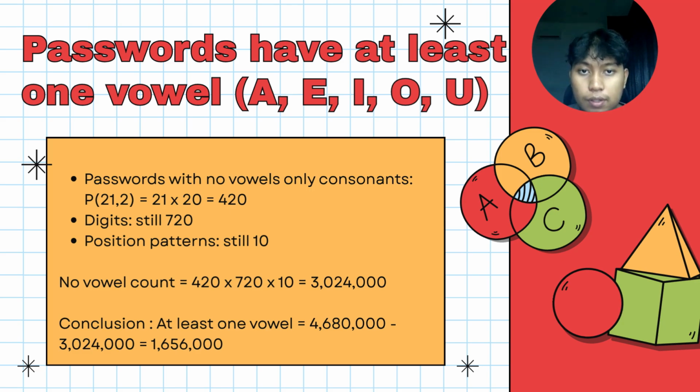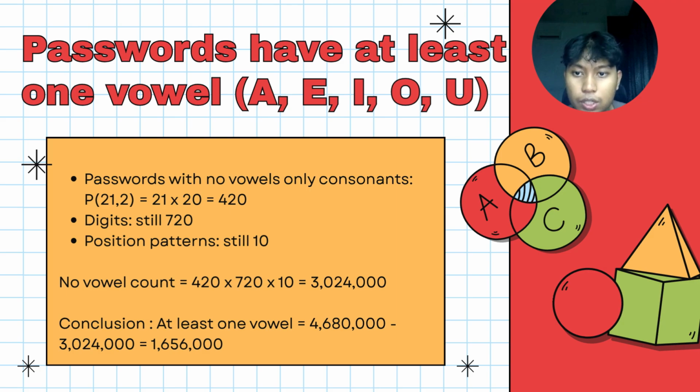Passwords must have at least one vowel, which is A, E, I, O, U. So first count the passwords with no vowels, only consonants. From the first one, 26 minus 5, because we want to take away all the vowels.